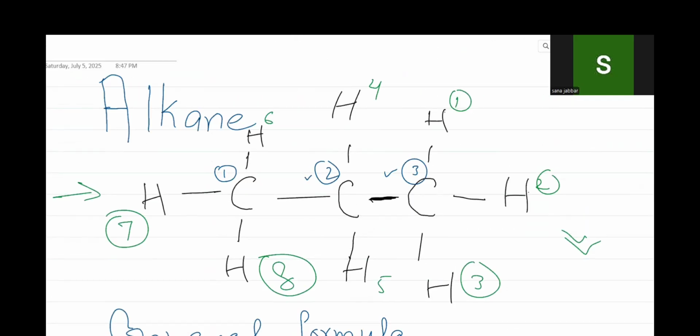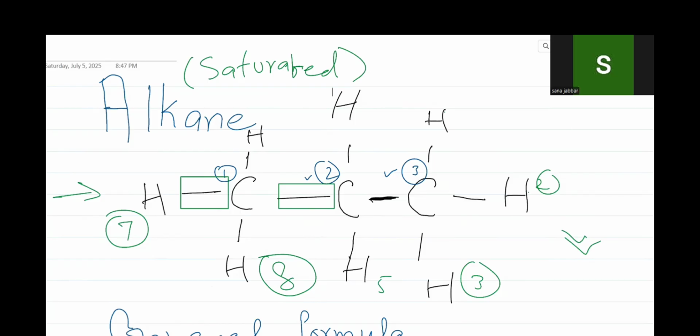Alkane is a group where a single bond is present between the carbon and carbon atoms. When there are all single bonds, it means that this is an alkane group. And what is the formula? This is also called the saturated hydrocarbon group.